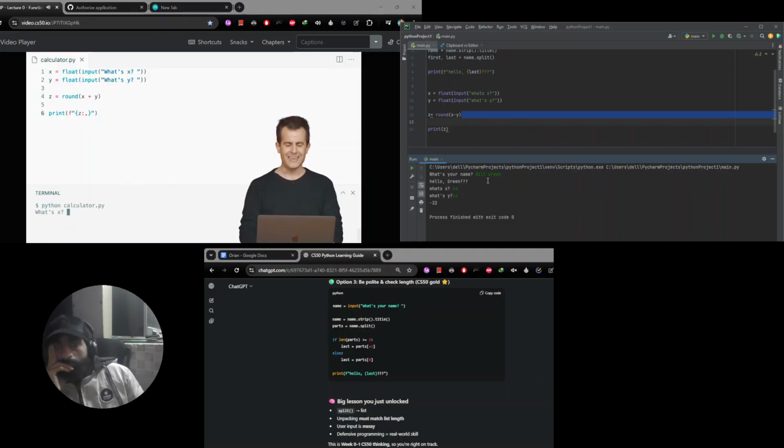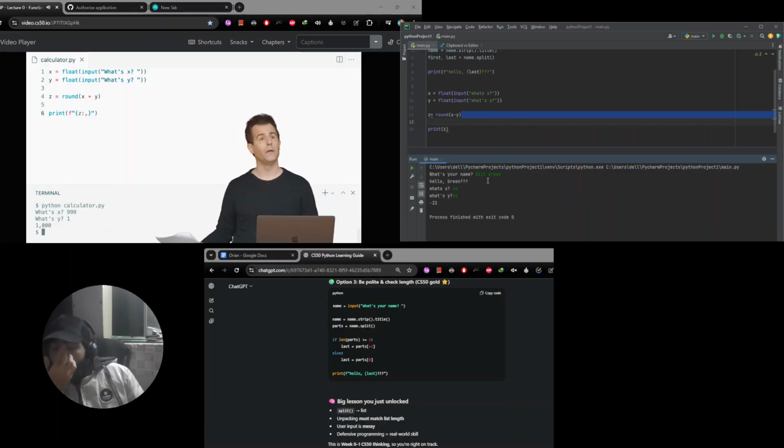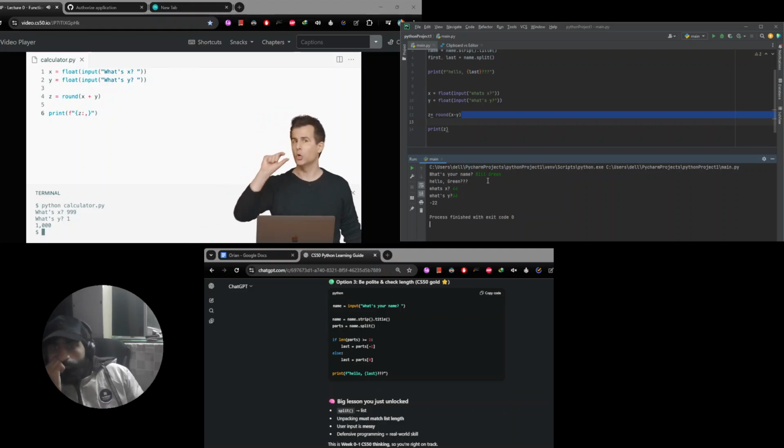Python of calculator.py, 999, 1, and now notice that the number has been automatically formatted for me. If I were in a different country or locale, I could absolutely override this to use periods instead of commas or vice versa. But in this case here, it's just happening for me automatically. So there, too, we see a hint of what it means to really format a string. There's even more powerful capabilities built into that.